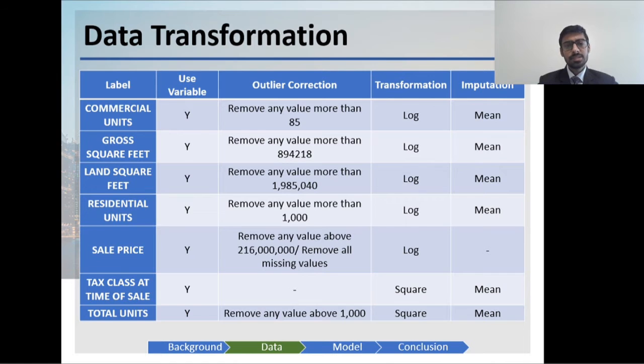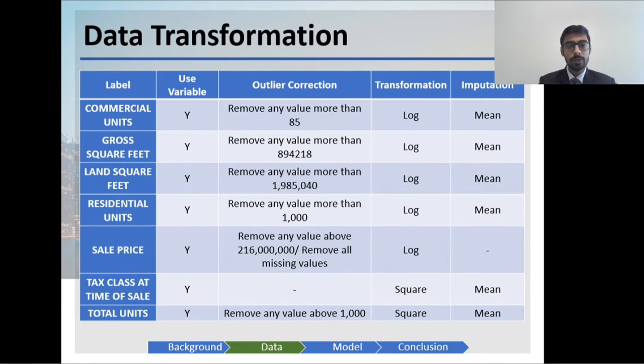In the later stage, data was transformed and cleaned up. So, the very first thing that we did was to remove outliers. Anything above and beyond 3 standard deviations from the mean was considered to be an outlier and was removed from the data. So, for commercial units, anything above 85 turned out to be an outlier and was removed. For gross square feet, anything above 894,000 was removed.